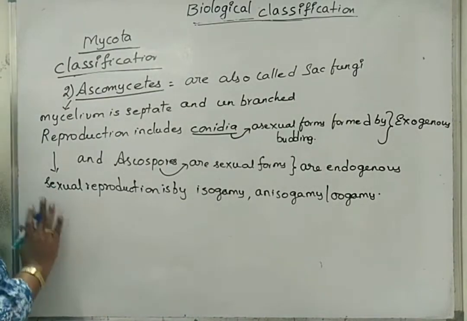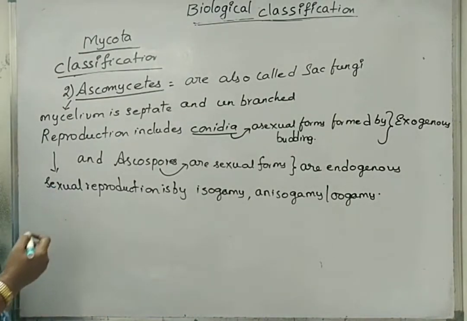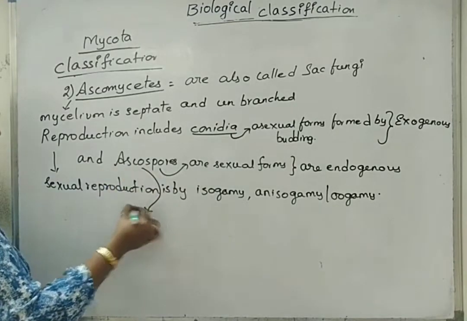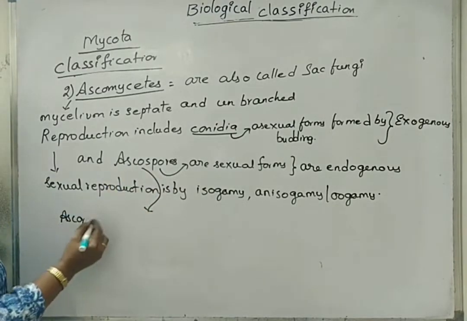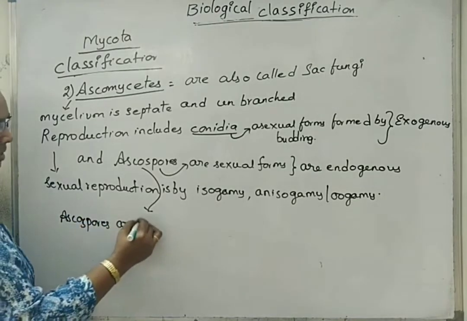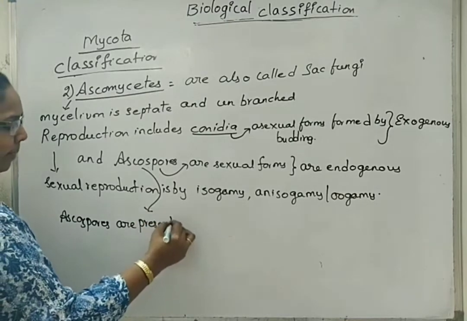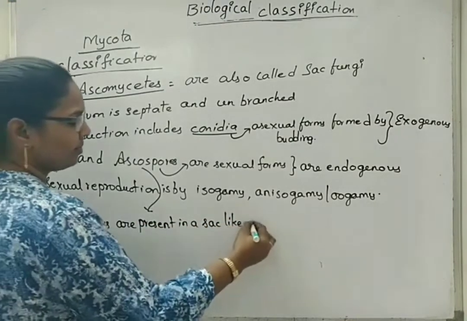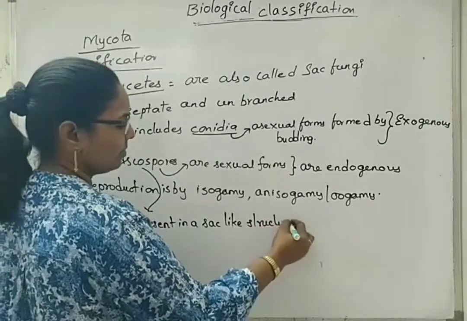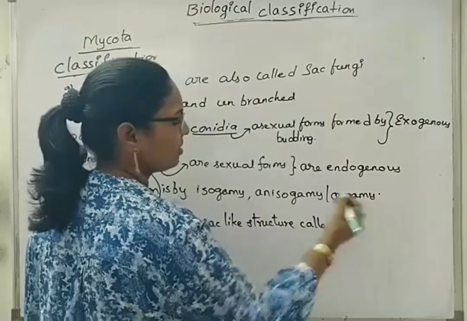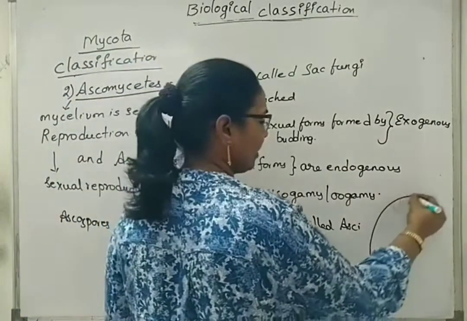Next, under Ascomycetes, we have seen the term ascospores. Ascospores are present in a sac-like structure called asci. So here we can frame out the structure.